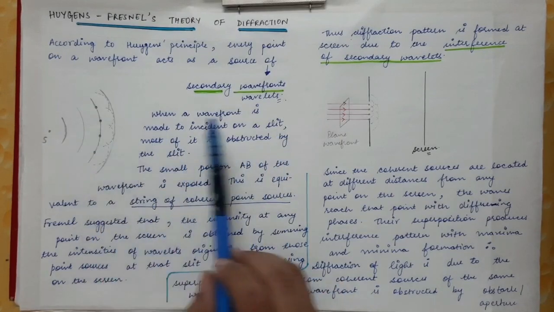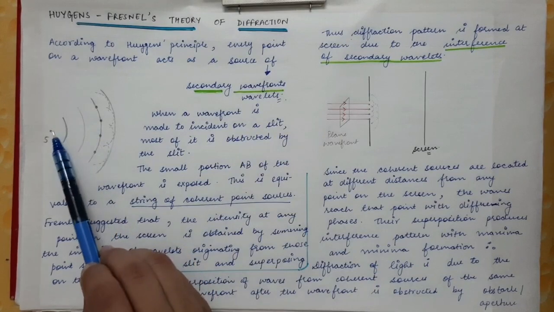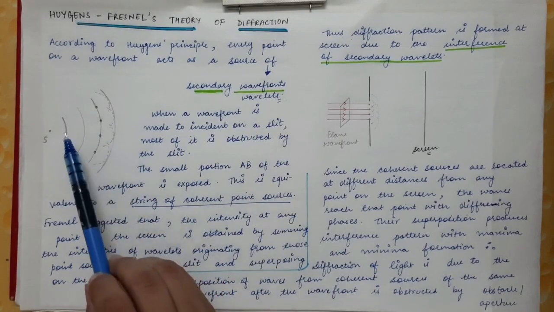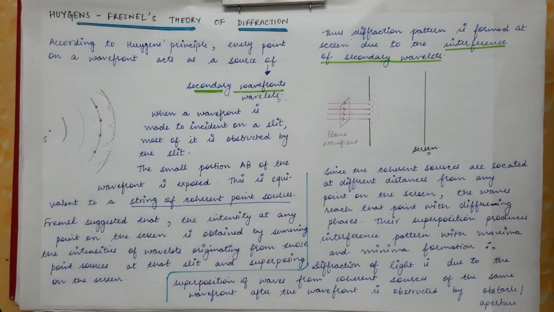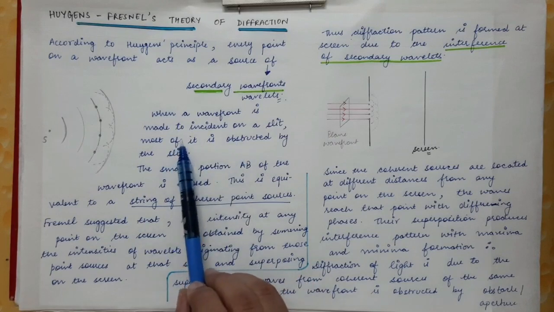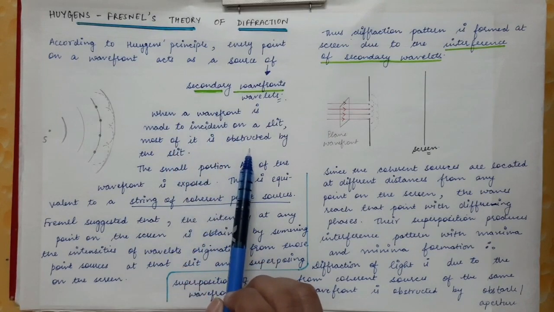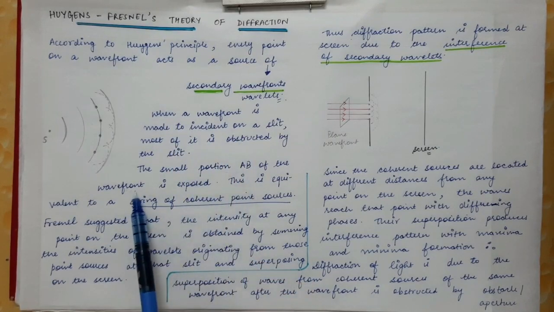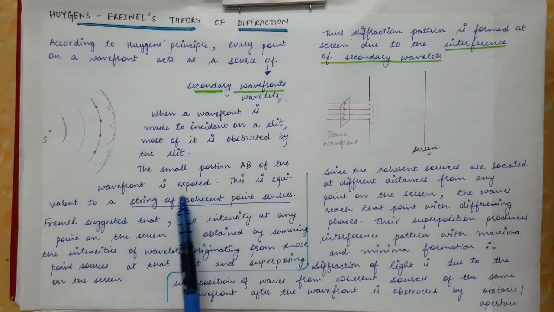The most of the wavefront will be obstructed, whereas a small portion of the wavefront is exposed.